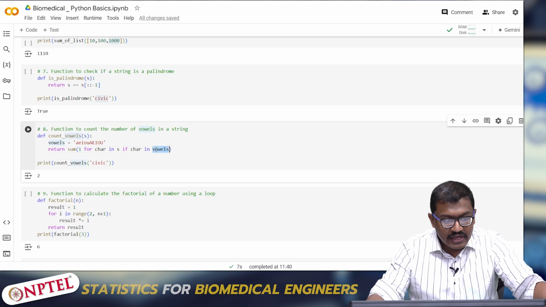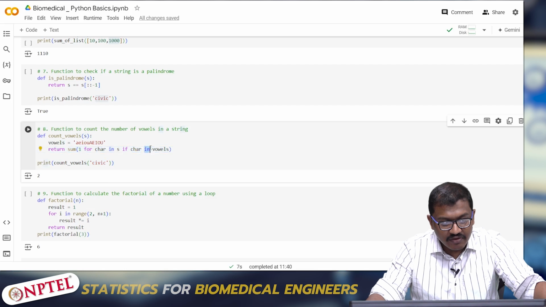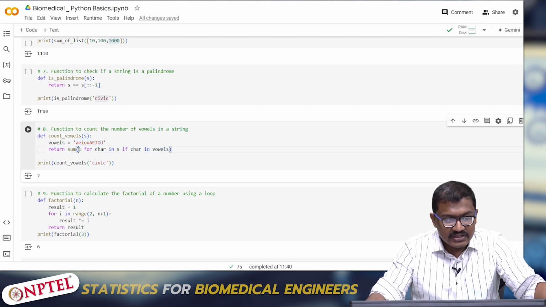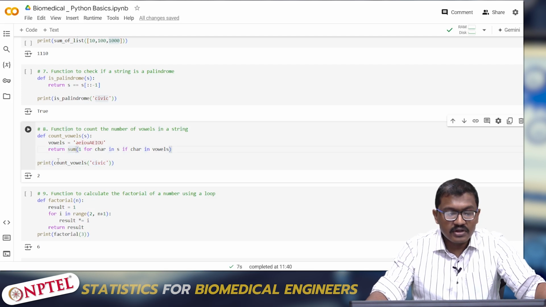Here the input is civic. So for all elements in s, which is civic, it will cross-check with all the elements in the vowels, and if it is there, it will increment by 1. Since the number of vowels inside civic is 2, I and I, the count will be 2.